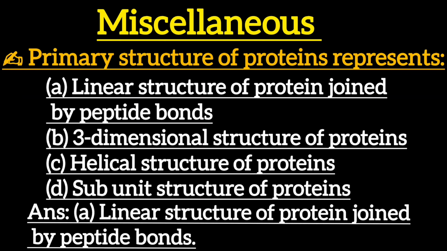Next one is, primary structure of proteins represents option A, linear structure of protein joined by peptide bonds, option B, three-dimensional structure of proteins, option C, helical structure of proteins, option D, subunit structure of proteins. Correct answer is option A, linear structure of protein joined by peptide bonds.